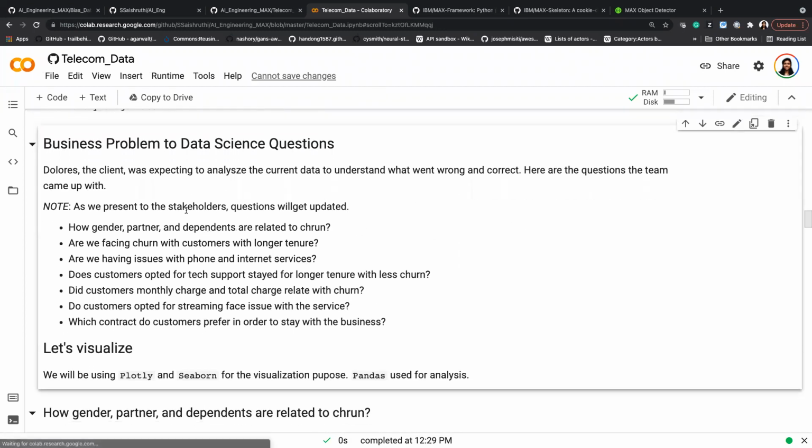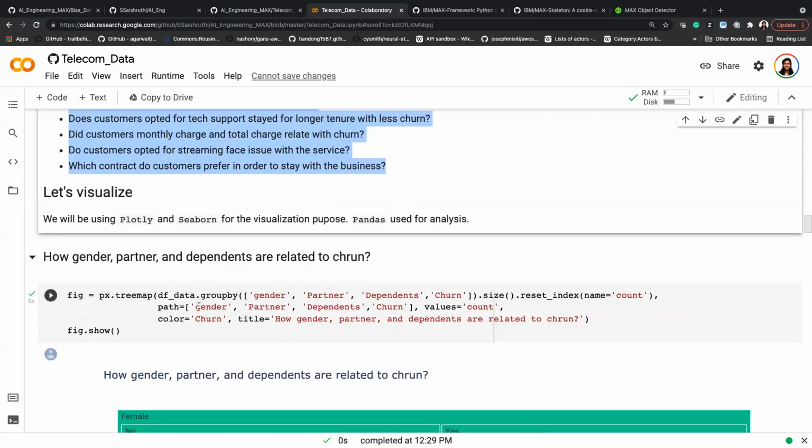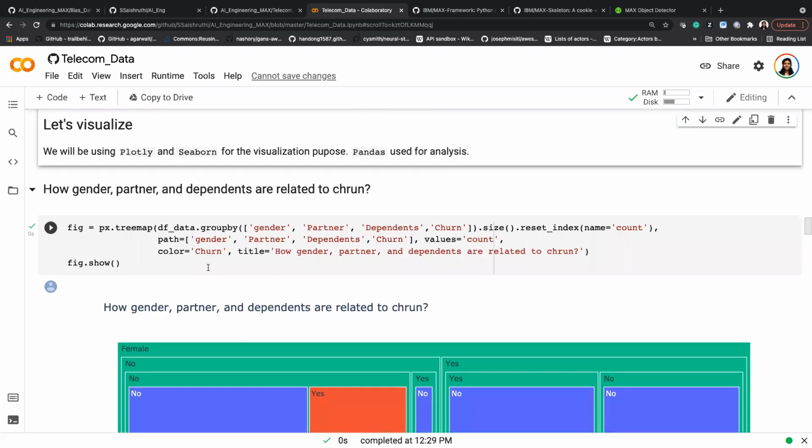So the business problem, again, we know we want to analyze what is the reason for our customer attrition. And these are some of the initial questions that I came up with. Of course, when you have a conversation with your stakeholder, your questions might get updated and changed. But again, for example, I have these questions. Let's go one by one. I'm going to use Plotly and Seaborn Python packages to get this visualization. So my first question is how gender, having a partner or dependent is related to the churn.